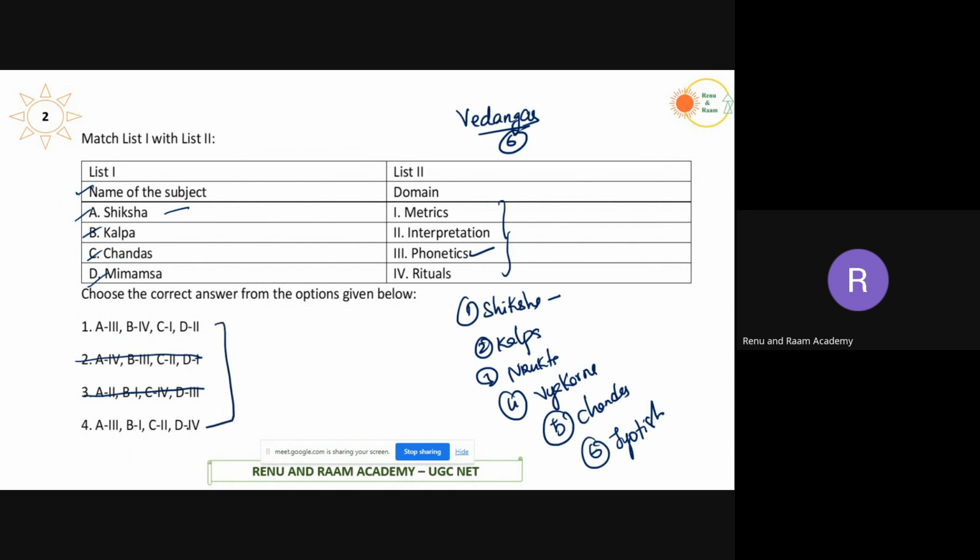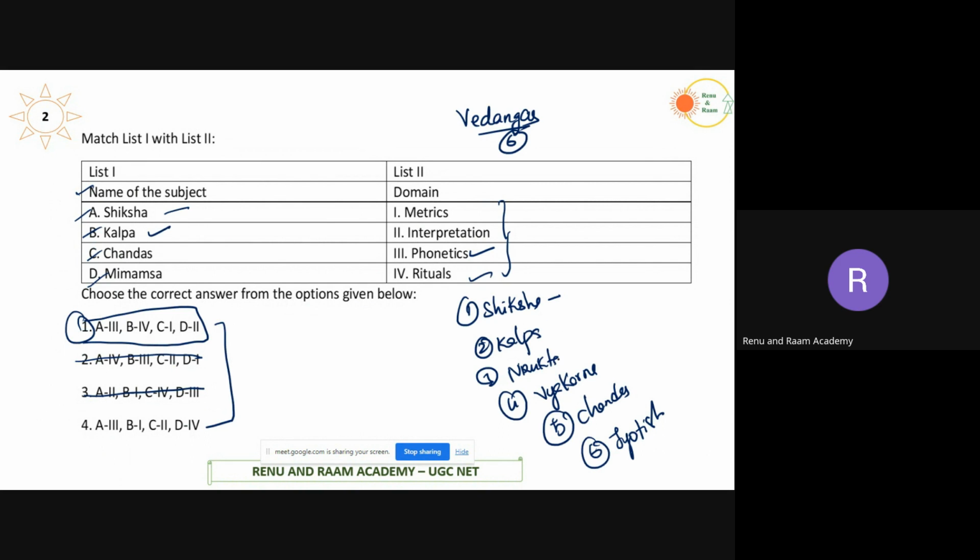Now coming to the next one, Kalpa. Kalpa is nothing but the rituals. How you have to do a specific ritual is mentioned in Kalpa. So B is 4. When B is 4, you will automatically get the answer, which is 1. Third one, Chandas. Chandas is metrics, which is a measurement. And Mimamsa is an interpretation. The Mimamsa text is an interpretation of the Vedas, which was given by Jaimini.